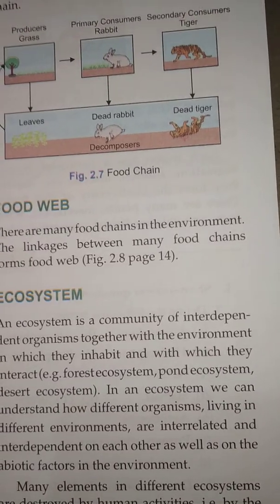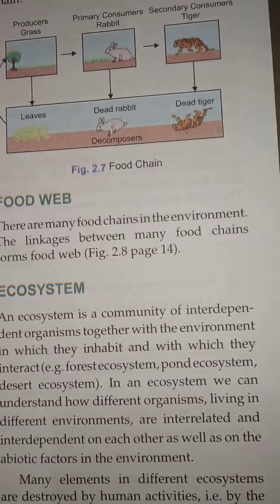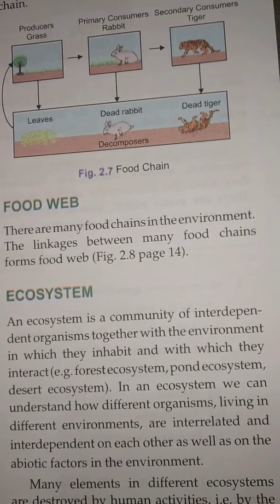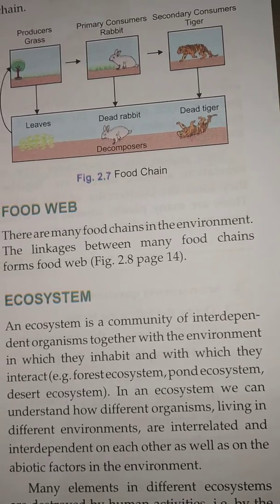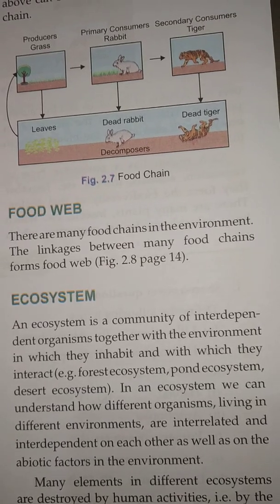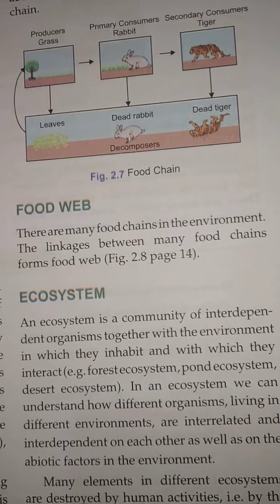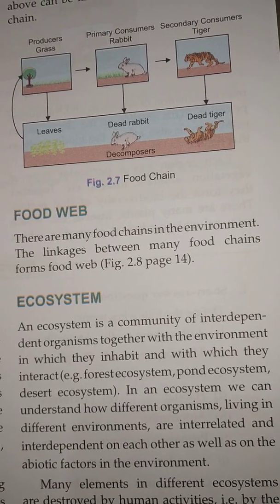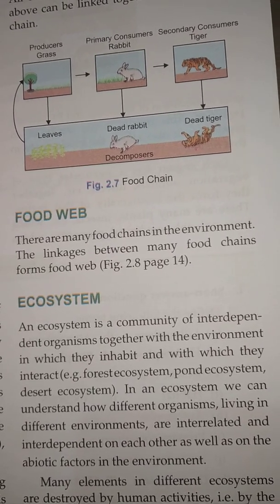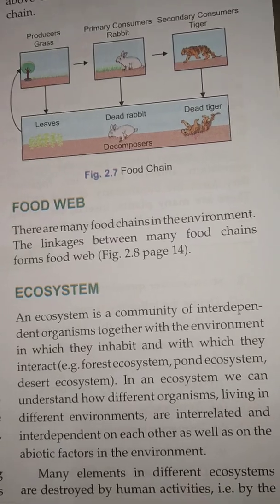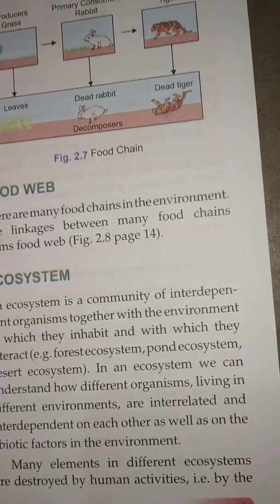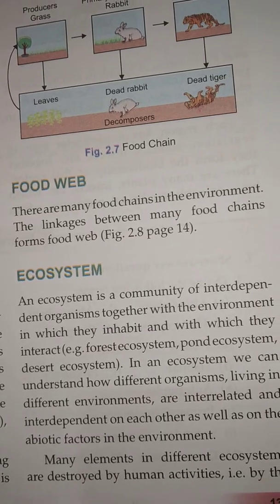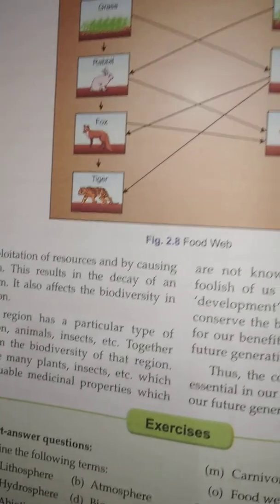Like if we talk about a forest ecosystem or a pond ecosystem or a desert ecosystem, whatever factors are there, whether abiotic or biotic, they are dependent on each other. That is called interdependence. Many elements in different ecosystems are destroyed by human activities.